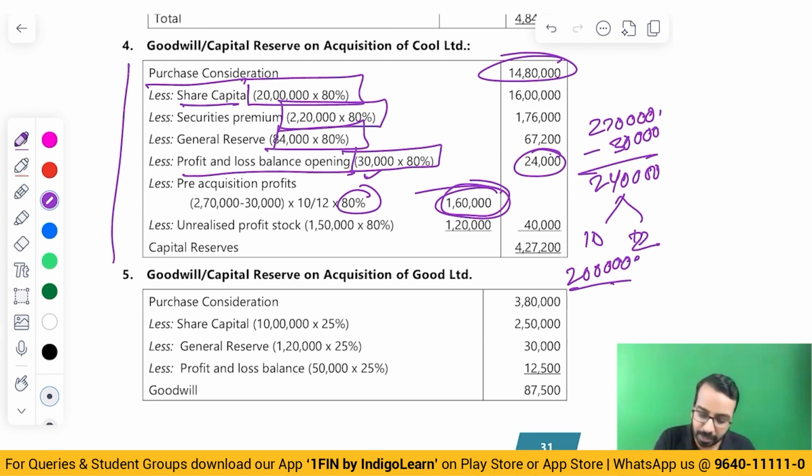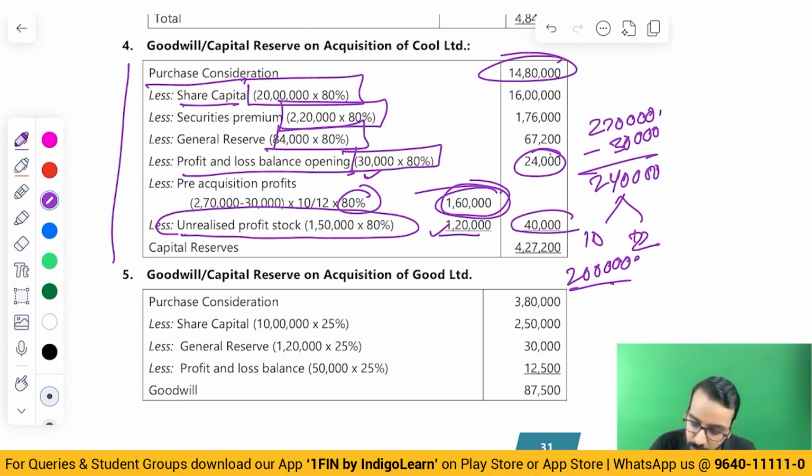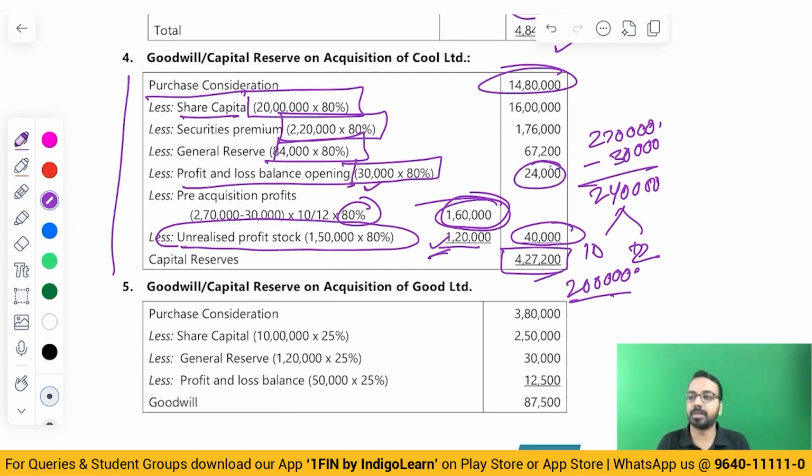That is also possible. Then there is profit in stock, which is now coming back to the entity, which is unrealized. 1,20,000, this you will remove. So it is down to 40, because 120 is the unrealized profit. The subsidiary sold to the holding company, but sir, it sold before. We know it sold before, but when we are consolidating, that profit is not yet realized by the group. If the profit was realized by the group, no need of this adjustment. Because the profit is not realized by the group, we will do this adjustment. Okay. Then you get the capital reserve number.